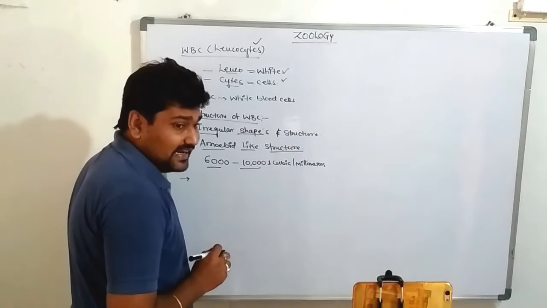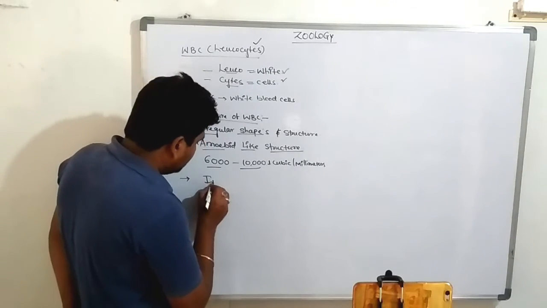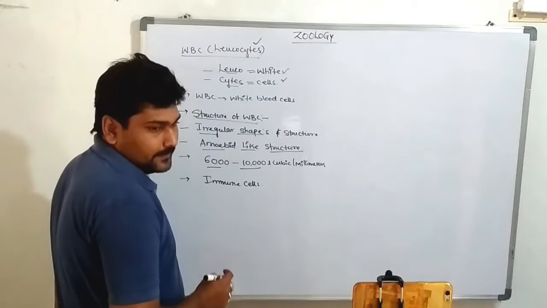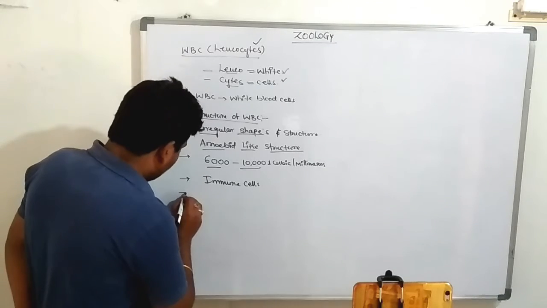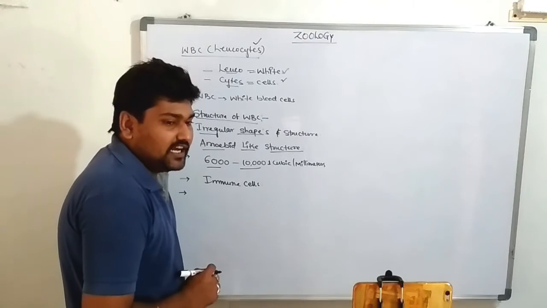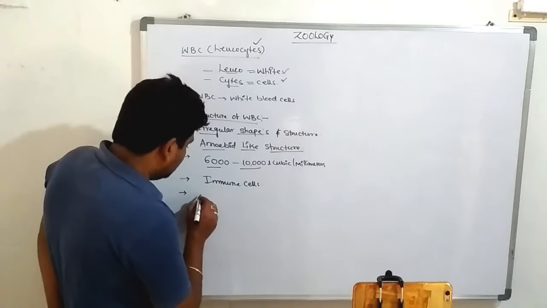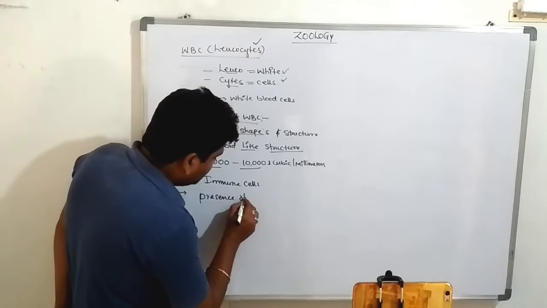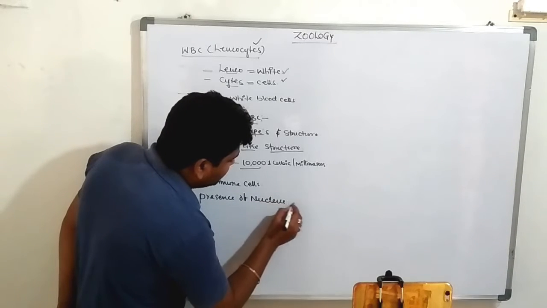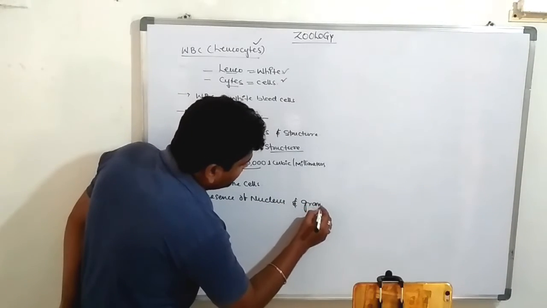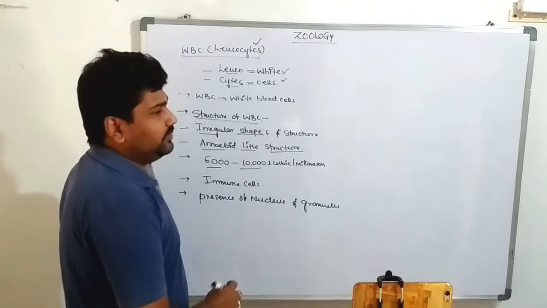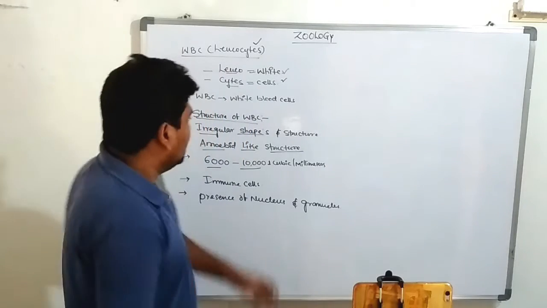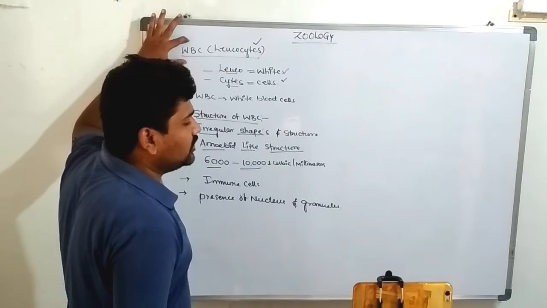So these WBCs act like immune cells. Are you clear? Yes. There is a presence of nucleus and granules. So the WBCs can be classified into two types according to the presence of granules. Are you clear?